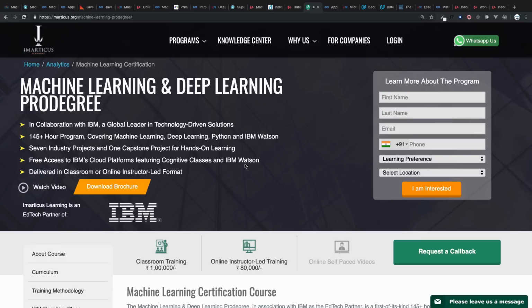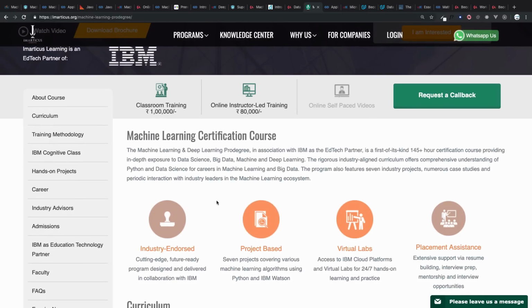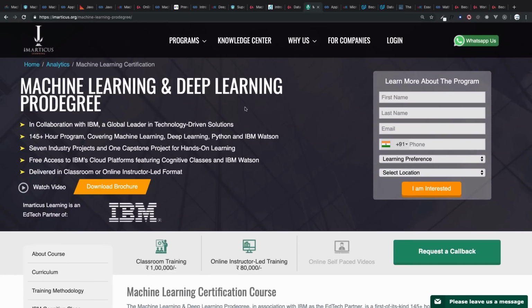Now here comes the degree part. You have understood things, you know how to create some machine learning models, and now it's time you want to have some degree on this. So if you want a machine learning or deep learning degree, you can go to this website and take their courses on machine learning and deep learning, and then you will get a pro degree.